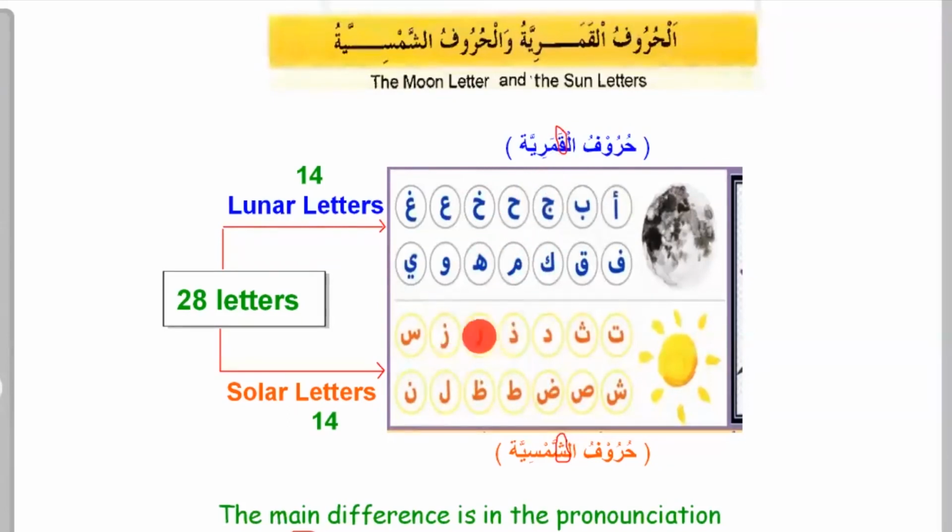But in this case, huruf al-Shamsiya, if these letters, for example ta, tha, dal, dhal, ra, are beginning a particular noun, and alif wa lam is attached to that noun, the lam of the alif wa lam will be silent in pronunciation. Example, shin, you can see the shin. So I've just given you an example.